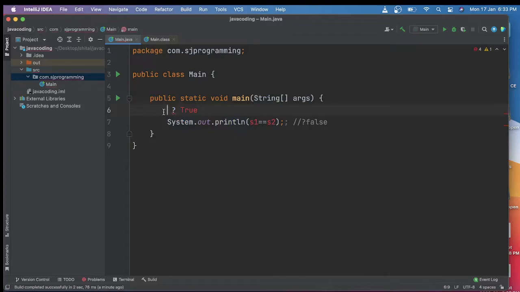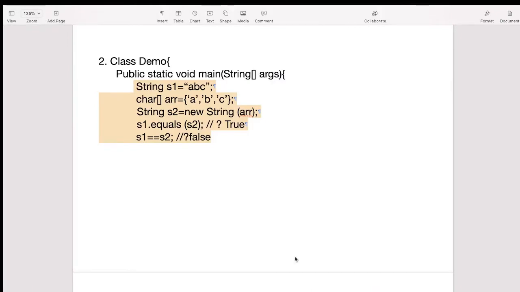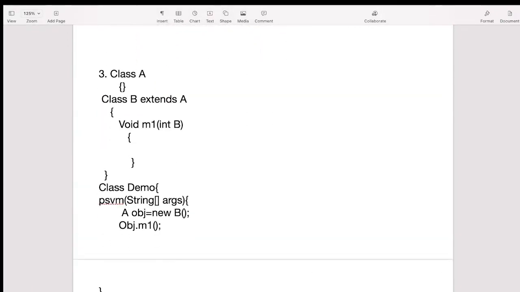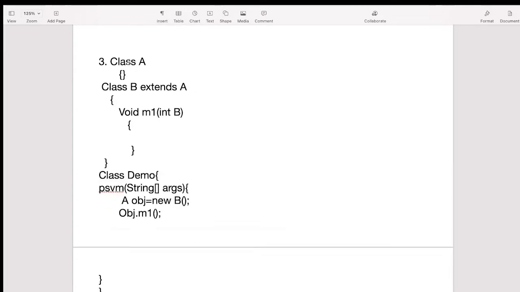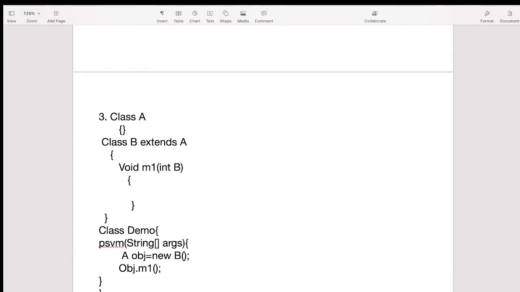Now let's jump to the third question. So this is the second question, now the third one. Here we have one class A, nothing is there in that class. Then we have this class B which is extending class A. Inside this B, the child class, we have one method m1.